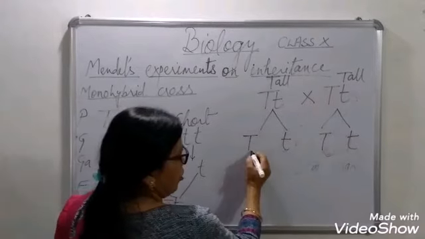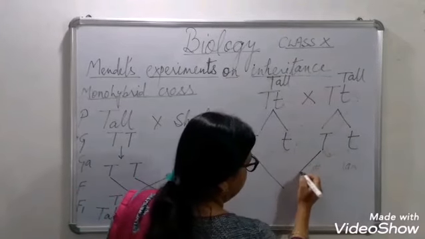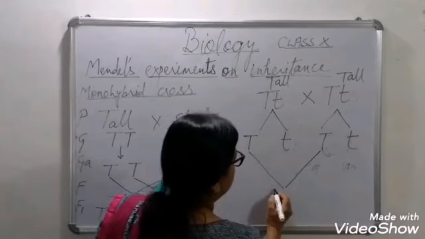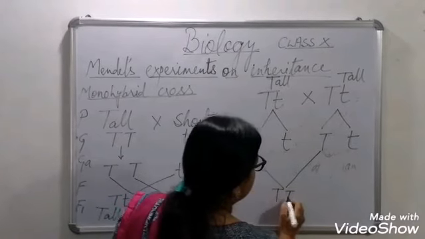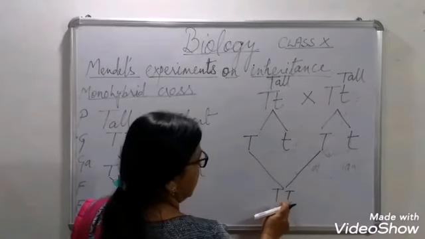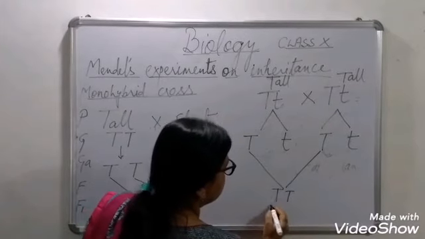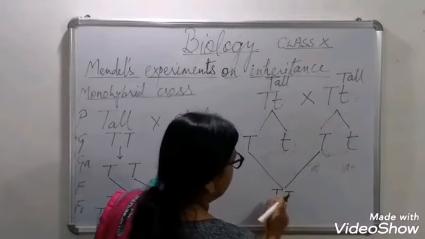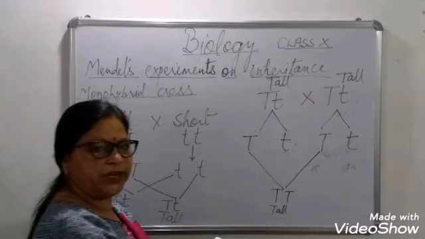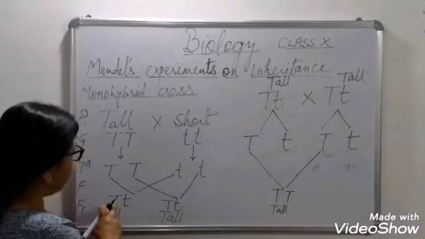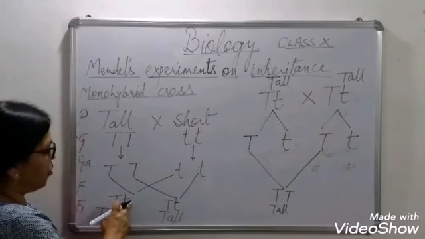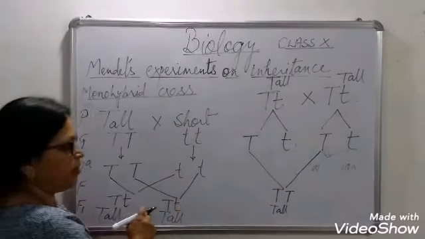Now cross will take place. That means at the time of fertilization, capital T with capital T gives TT, and so on. You all can see this is tall. Both are T, then also it will express itself as tall. And if one is capital T and one is small t, then also it will express itself as tall.